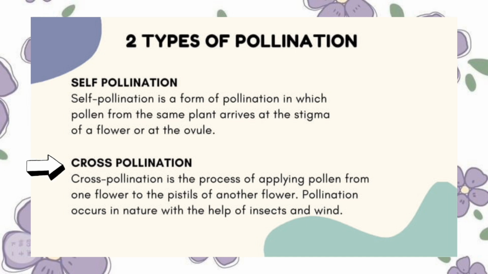Cross-pollination ay nag-apply ito ng process ng pollen galing sa isang flower papunta sa pistil of another flower. Ang pollination naman ay ang nature na tumutulong sa mga insect at saka mahangin.